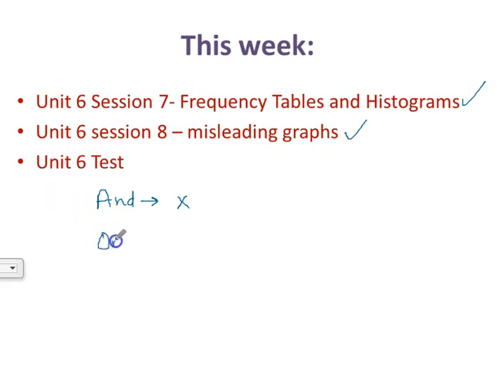Where when you see the word "or," when you're asked to find the probability of something or something else, that's when you decide if it's mutually exclusive or mutually inclusive and follow the formulas. But you're always adding when you see the word "or." So just a quick reminder as you start preparing for the Unit 6 test, some of those key words, what you're going to see, and what function you want to use.